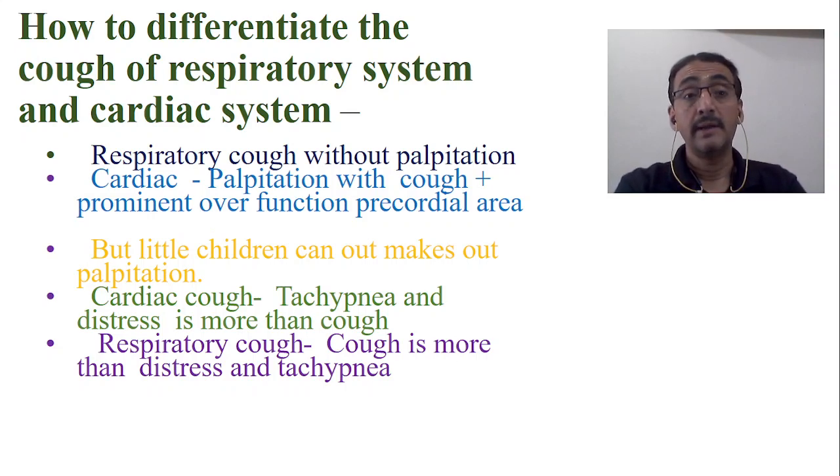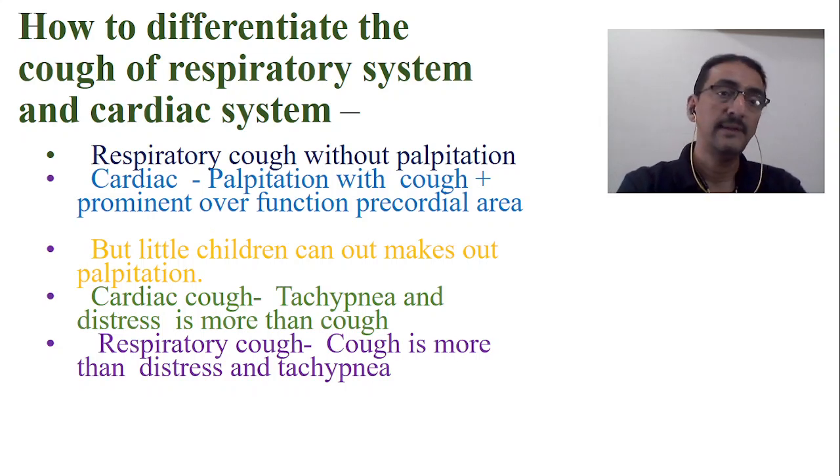A cough occurring because of respiratory tract involvement will be without any palpitation. Whereas a cough because of cardiac involvement will be along with palpitation, and also there will be a prominent over-functioning precordial area. You can see the heartbeat, the apex beat, is very dominant in the precordial area.